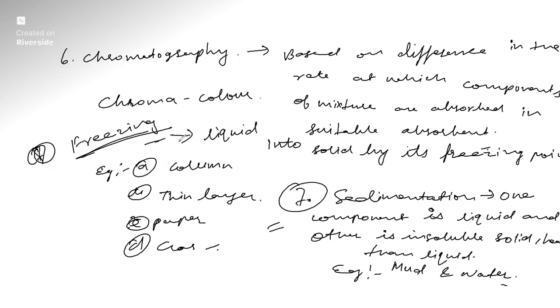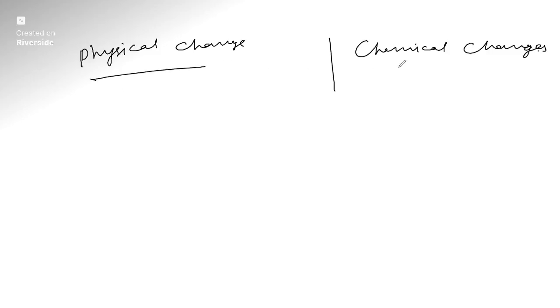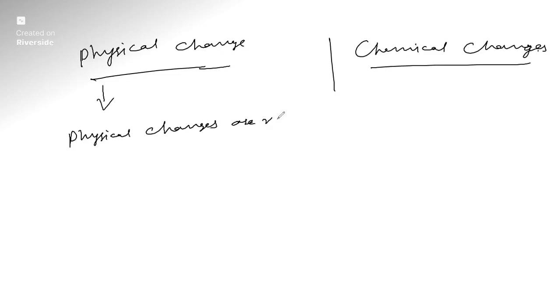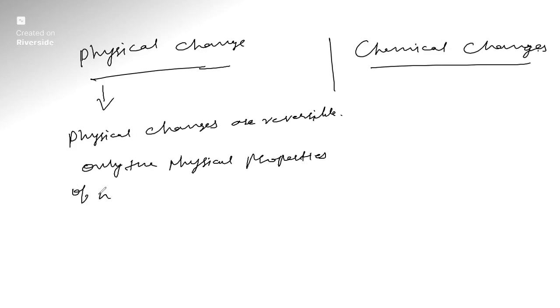In this chapter, one or two topics are left: chemical changes and physical changes. Sometimes one or two questions come from here. Physical changes are changes which can be reversed on any matter. So you can write: physical changes are reversible, and only the physical properties of matter like color, hardness, density, etc. change.